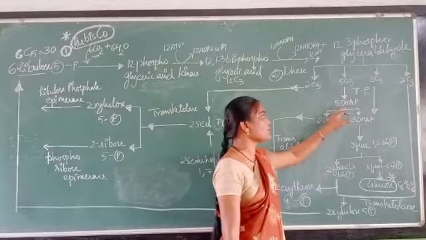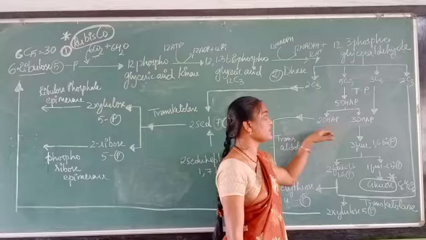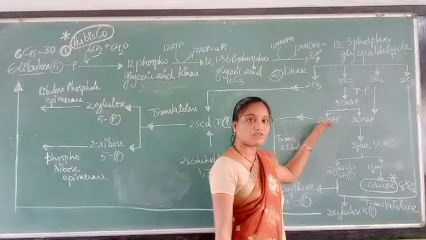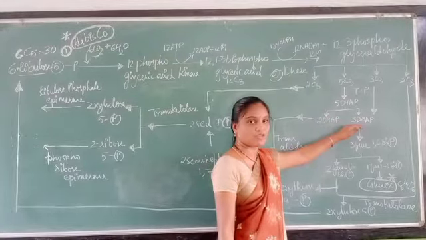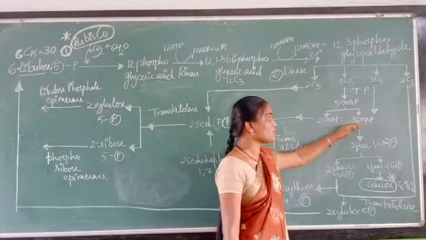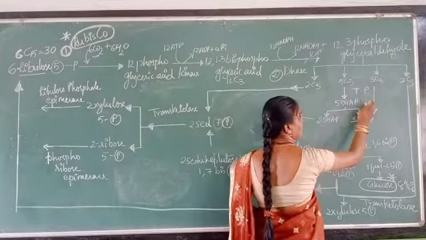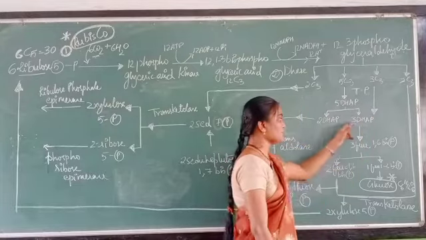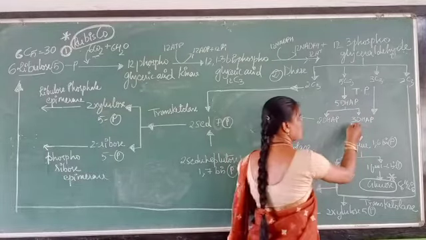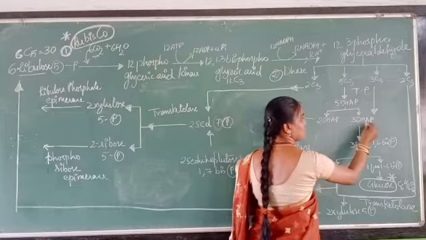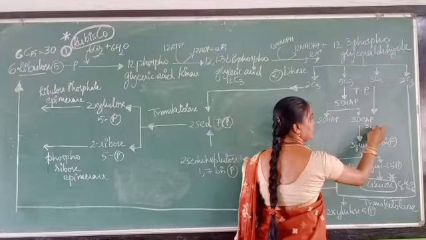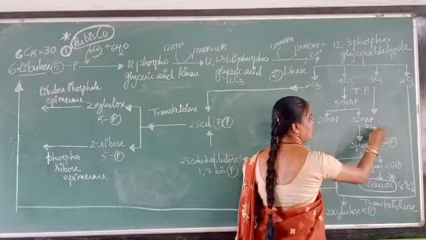Now these 5 molecules of dihydroxyacetone phosphate are again split into 2 molecules of DHAP and 3 molecules of DHAP. So these 3 molecules of DHAP, again remember this is a C3 carbon containing compound. Okay. So 3 DHAP. So 3 C3 means totally 9 carbons are present, isn't it? So this totally 9 will form.